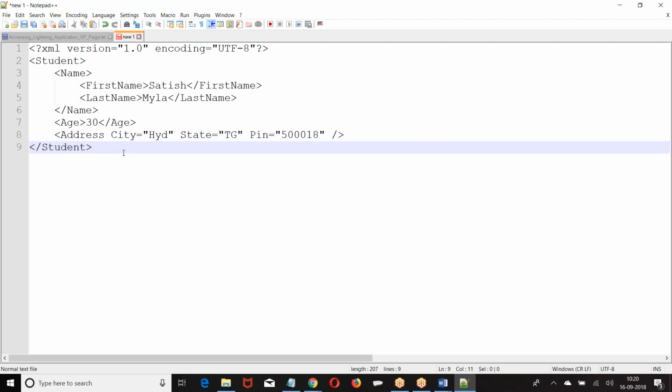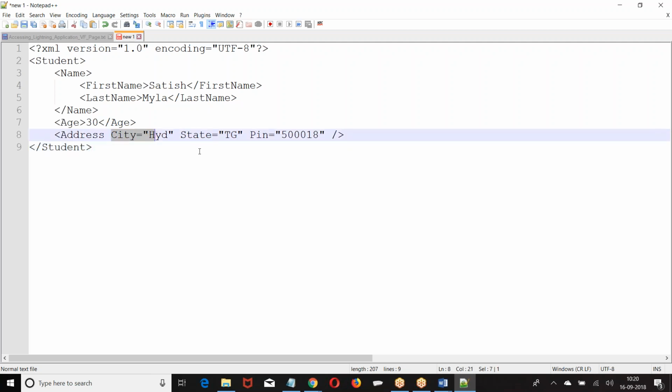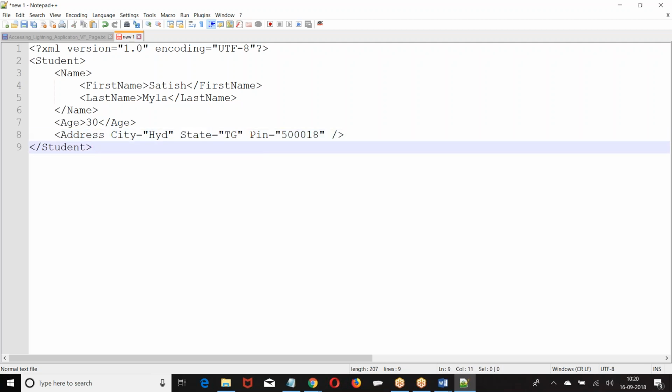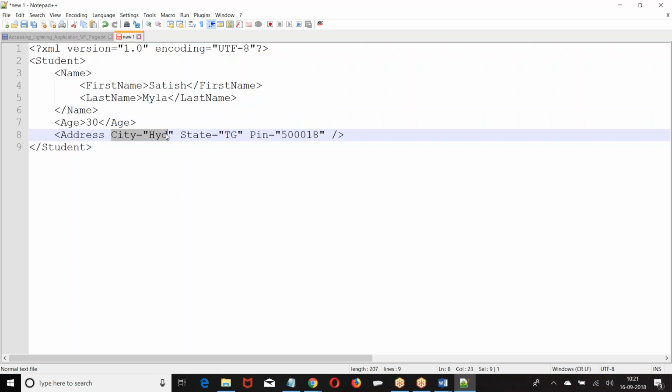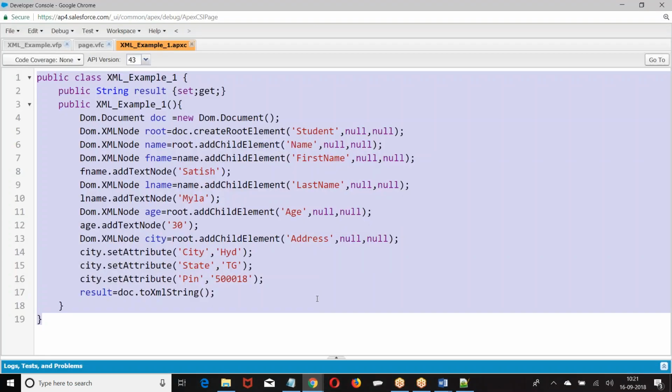This is what we got. So address, city, address, state. What we do? Root element student, child element name, child element age, child element address. For the name we created child elements. Then we added text node. Then we added attribute. At the end of the game, this is what we can do. Nothing else. At max, what we can do is add comments.